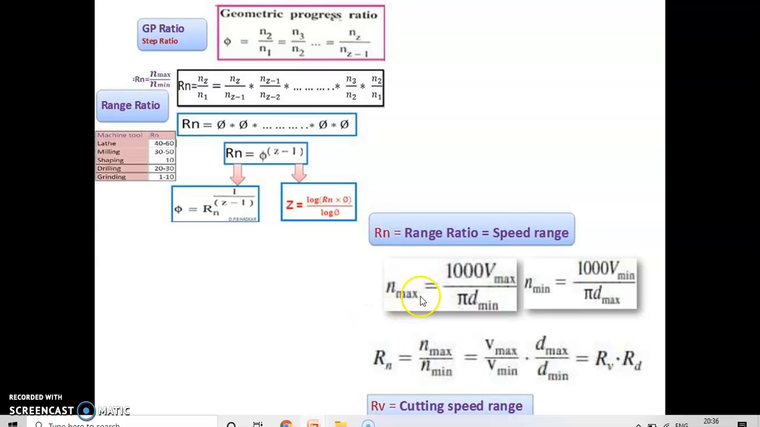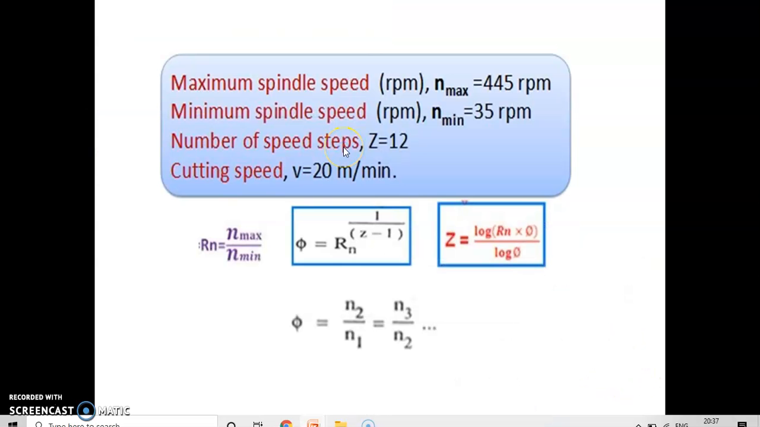With the help of this, by using n max equal to 1000 v max upon pi d minimum and n minimum equal to 1000 v minimum upon pi d max, we can calculate n max and n minimum. Similarly, we can calculate Rn, that is n max upon n minimum. So in general, we can reduce the expression to Rv into Rd. So this is all about the geometric progression method.